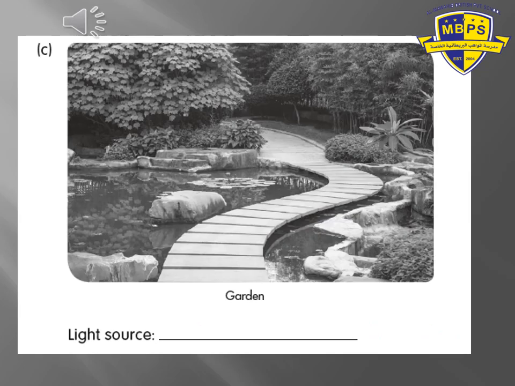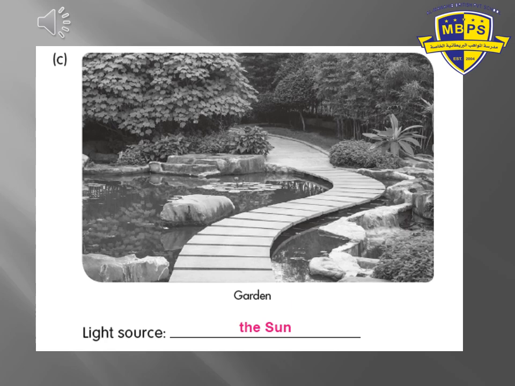Now this picture is in the garden outside. Think. Now maybe we just have one option here for the light source. Which of the light sources can I see just outside during the day? Think and put your answer in your mind. Very good, grade 1. So we can write now the sun, the light source that we can see in the garden. Please, all of you, write with a nice handwriting because I want to check all the book.